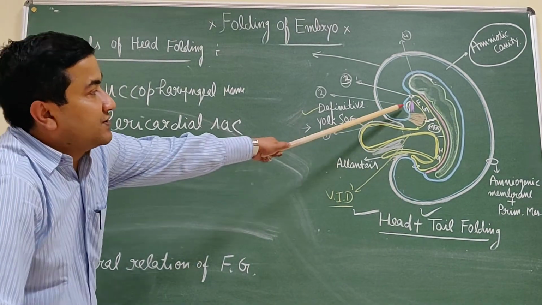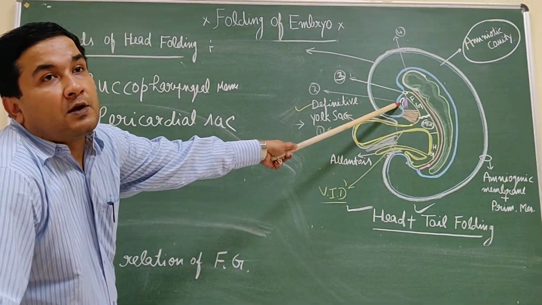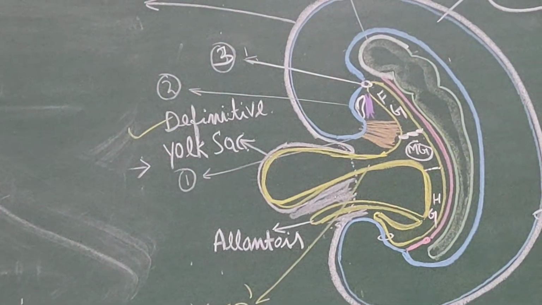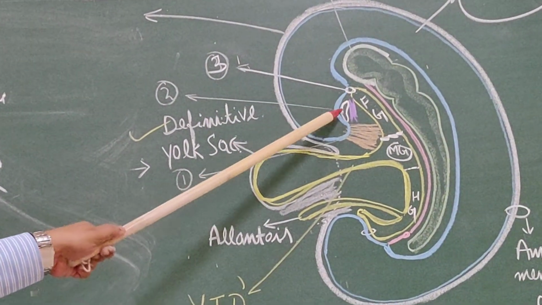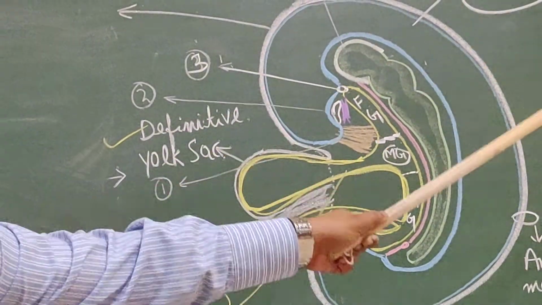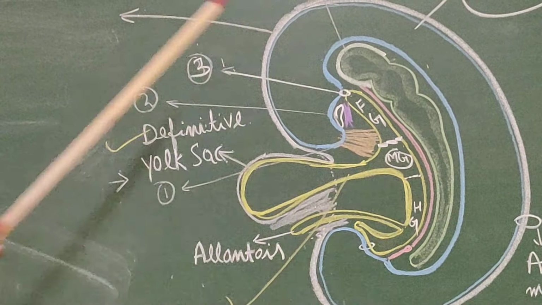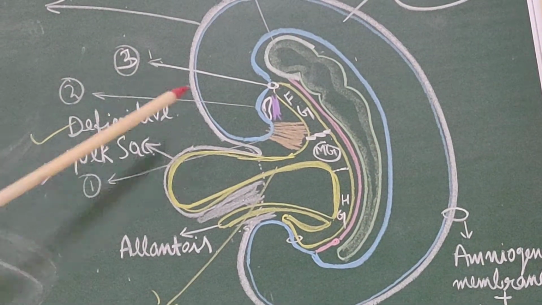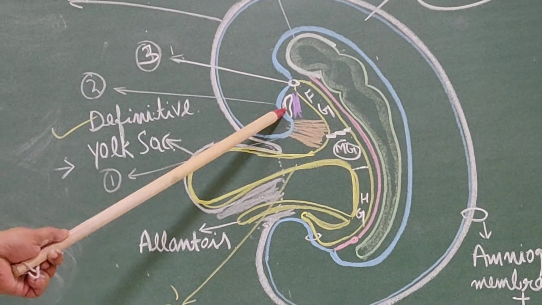Now see the change. Before folding, if you remember the diagram, the pericardial sac is directed dorsally and the cardiogenic area is directed ventrally, towards the yolk sac. Now the situation has changed.